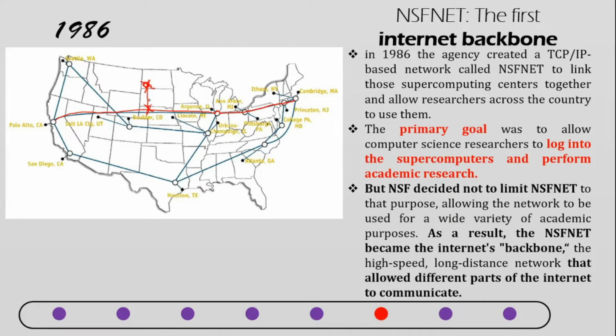So the primary goal was to allow supercomputer science researchers to log into the supercomputers and perform academic research. But NSF decided not to limit NFSnet to that purpose, allowing the network to be used for a wide variety of academic purposes, and as a result NFSnet became the internet's backbone. So the high speed long distance network that allowed different parts of the internet to communicate.